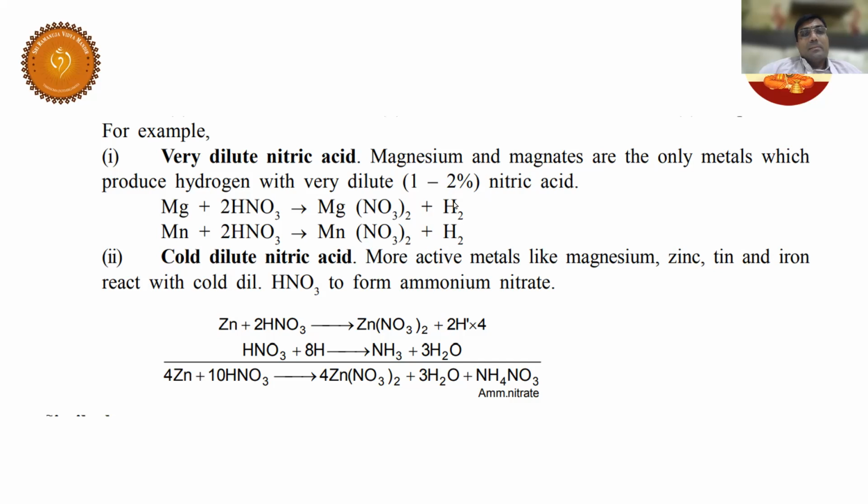Very exceptional case. Can anybody explain why it is so? You have seen in other cases, you are getting NO or NO2 or NH4NO3 or N2O as the byproducts. You have seen here, these are the byproducts: NO2, NO, NH3, NH4NO3 or N2O. Why are you getting hydrogen? Can anybody make a gentle guess?